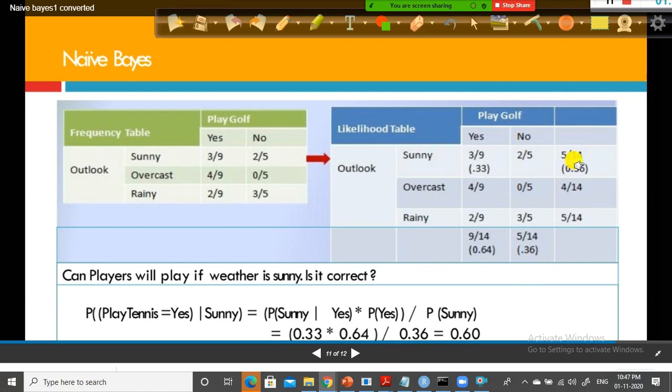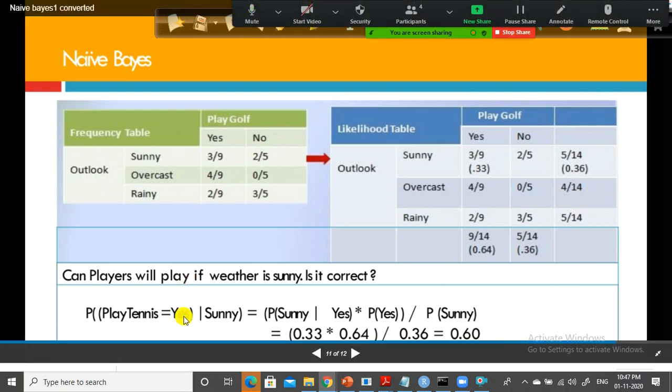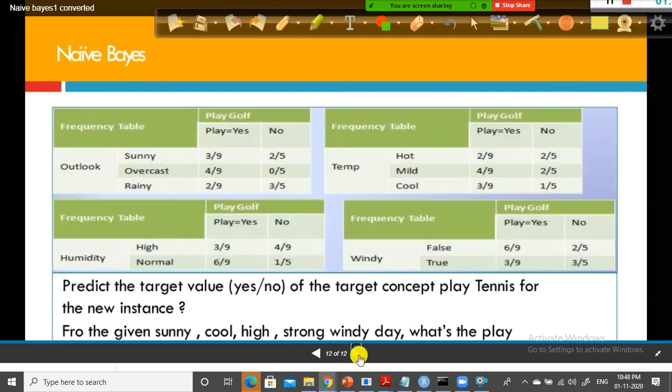Once you construct this likelihood table, you can find out the probability for different combinations of weather conditions, whether you play tennis or not. And you can also find out play tennis equal to no given sunny. For that also you can simply plug in the values, and you will get it. Very simple, the Naive-Bayes algorithm.